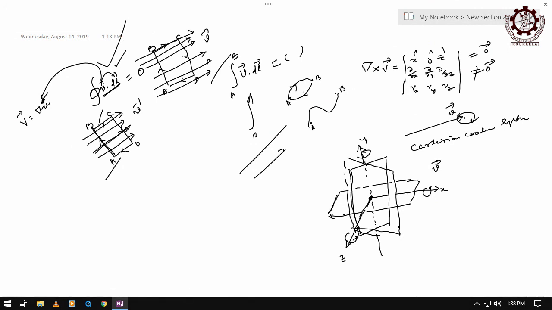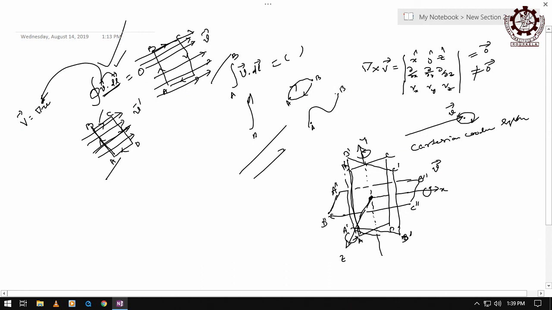Let us say this is A, B, C, D, this is A prime, B prime, C prime and D prime. They are mutually perpendicular. Similarly, this is A double prime, B double prime, C double prime, D double prime.